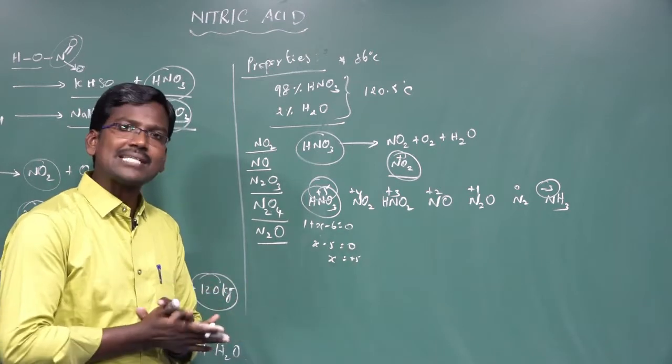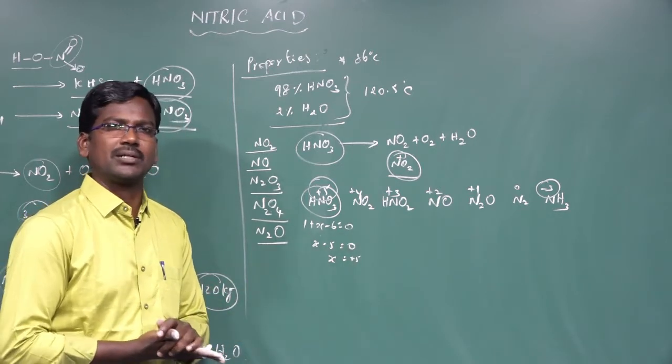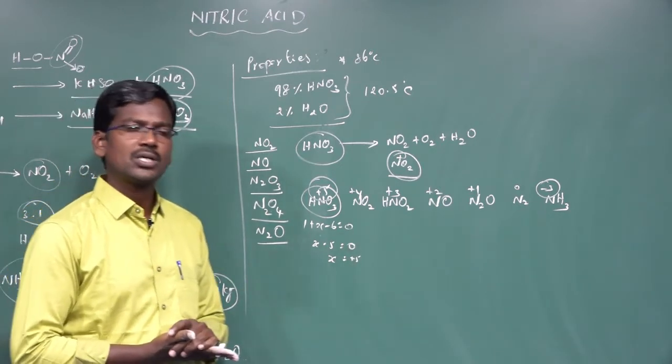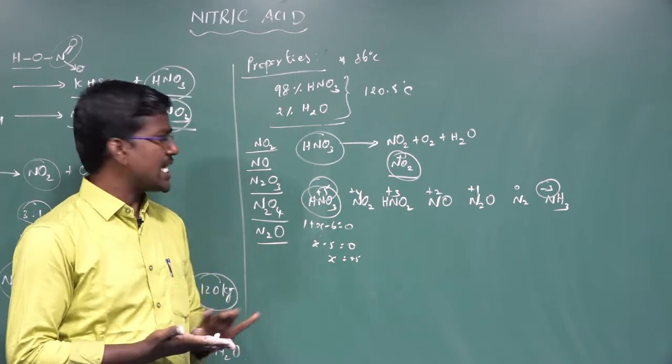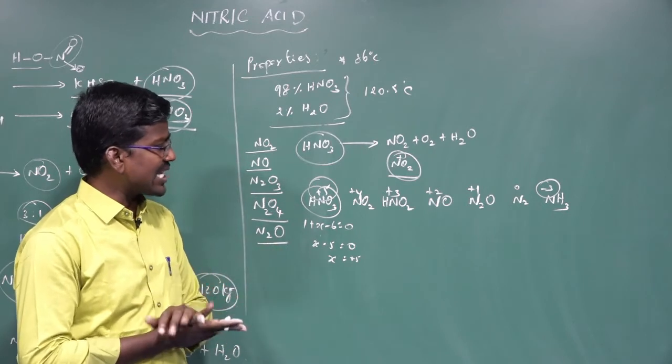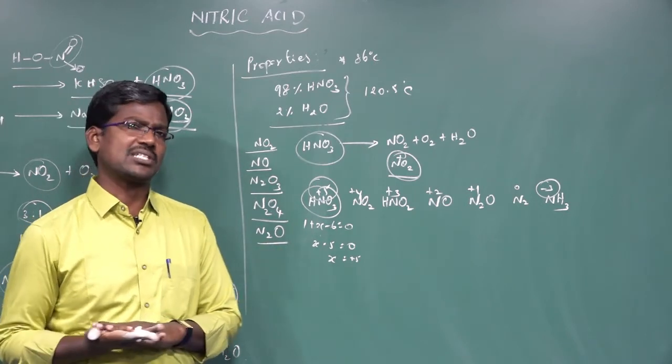But nitric acid does not liberate hydrogen with metals. When a metal reacts with nitric acid, hydrogen gas is not liberated, because hydrogen gas is not donated by nitric acid. Nitric acid is an acid, an oxidizing agent, and otherwise called a nitrating agent.